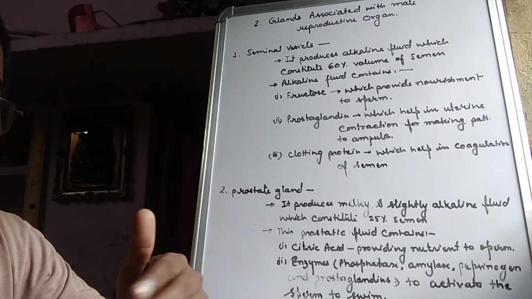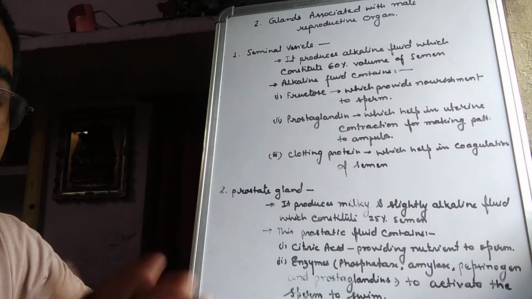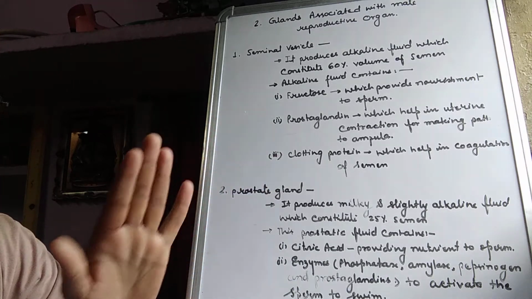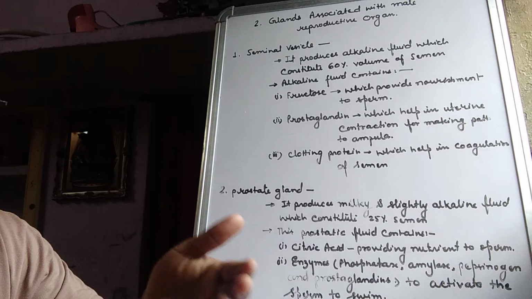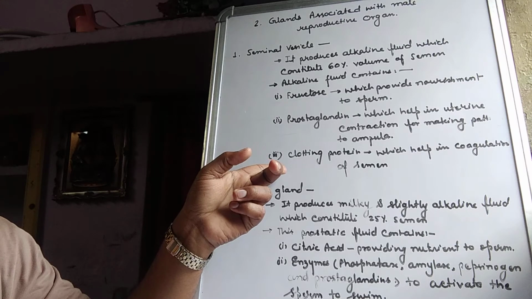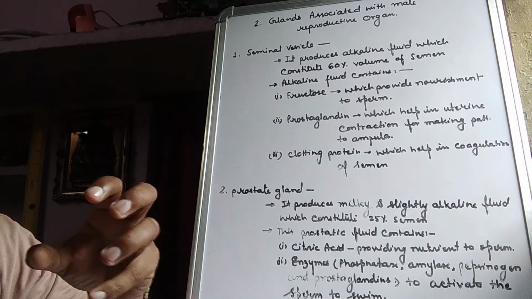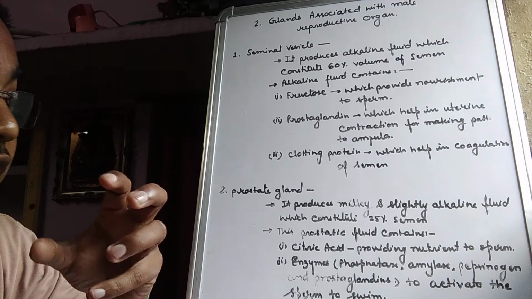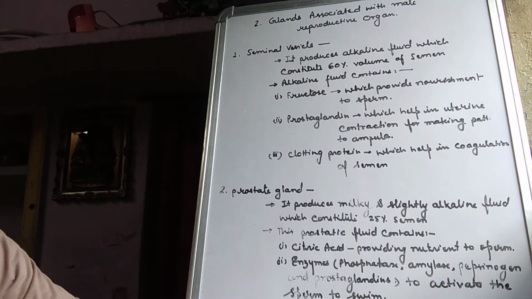If semen is injected into the female vagina, then clotting protein will not function. But if the semen is released in the outer environment, then definitely clotting protein will function and it helps in coagulation. That means clotting of semen, it clots it, it makes it congeal.